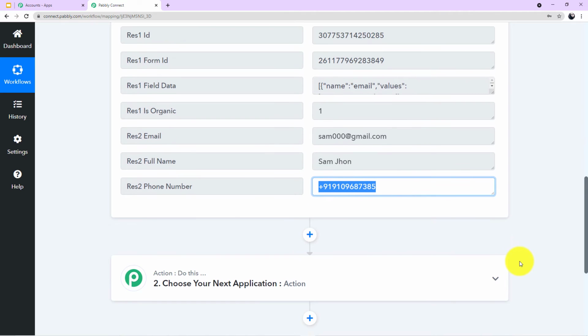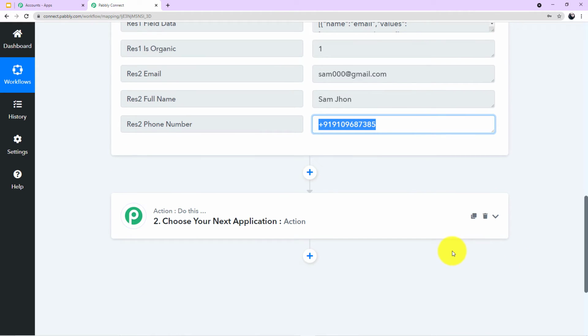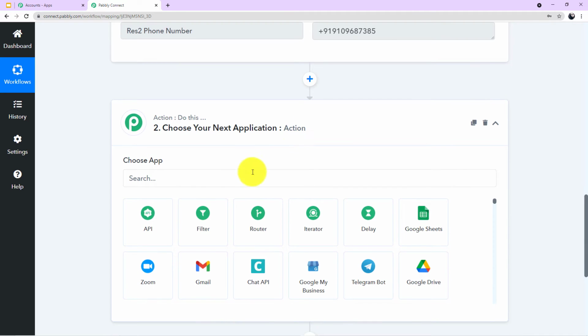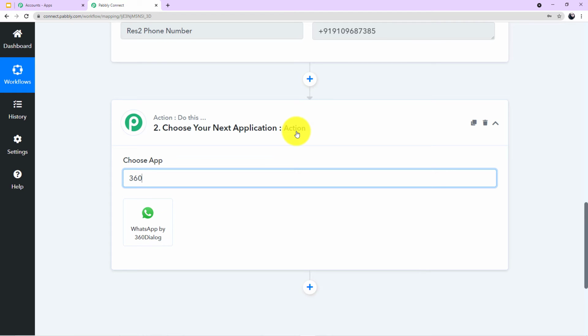Now we'll jump to our next and final step, which is integrating 360 dialog. Here we are using 360 dialog to send messages to our customers on WhatsApp, because WhatsApp does not allow you to send messages directly. For that, you have to use another software which is the official API of WhatsApp, that is 360 dialog. So I'll click this field of next application, come to the search field, and here I'll search for 360 dialog.